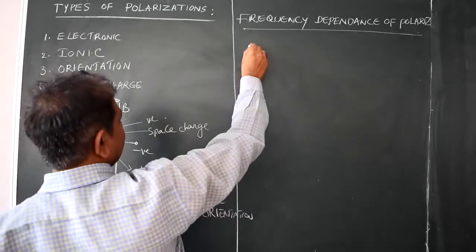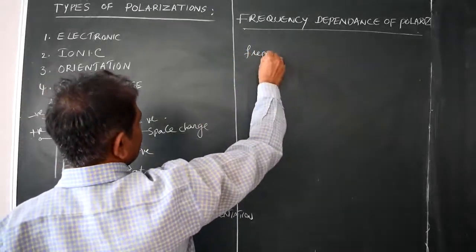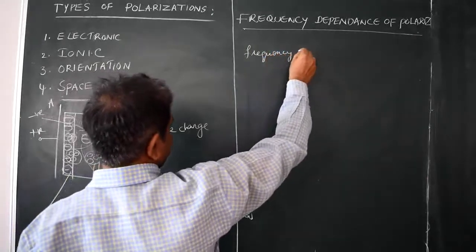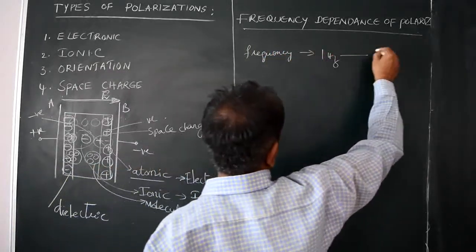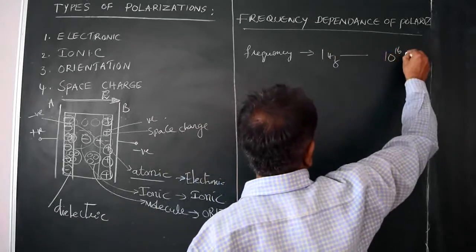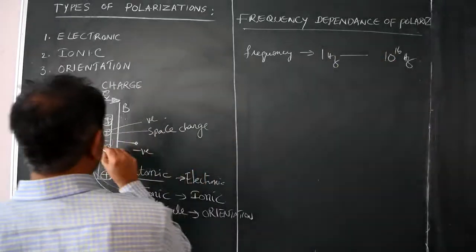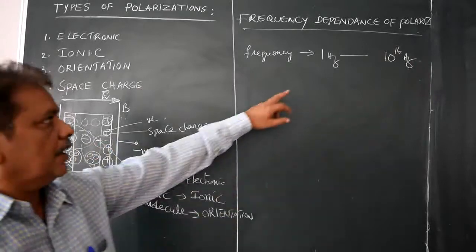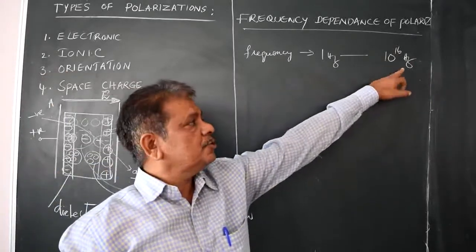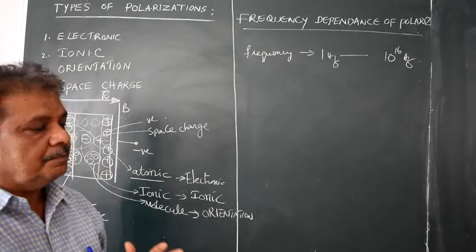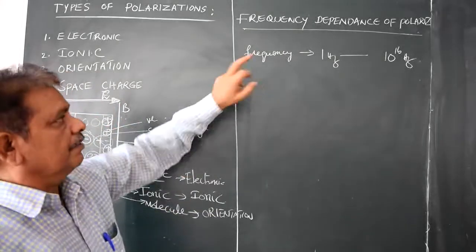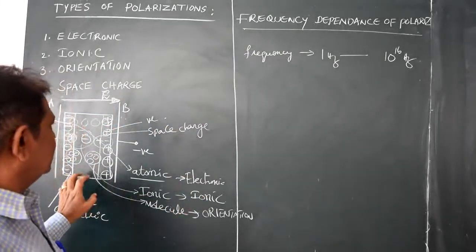Take the frequency changing from 1 Hz to several 10 power 16 Hz, and we examine what type of polarization is observed at each frequency.